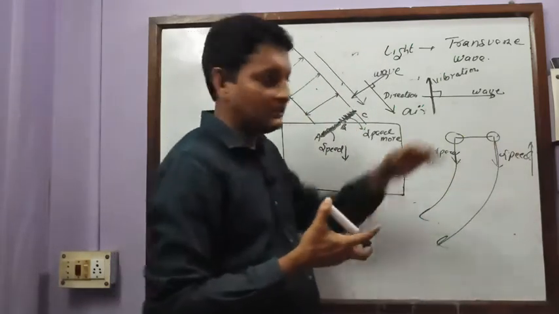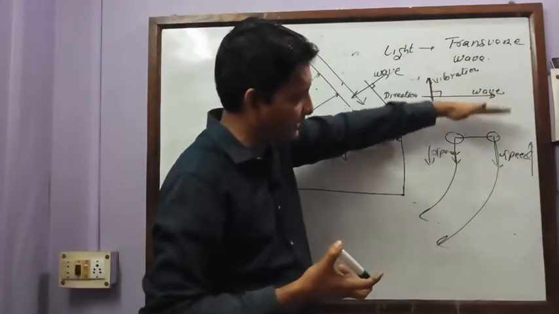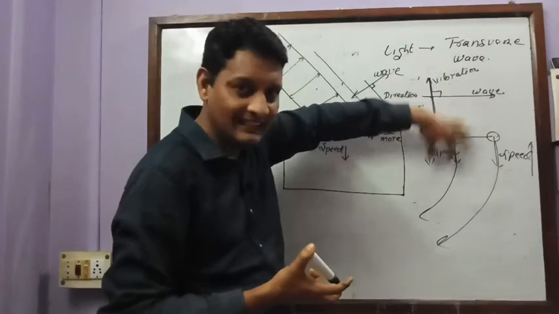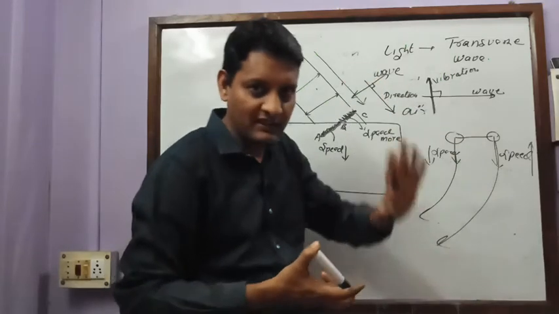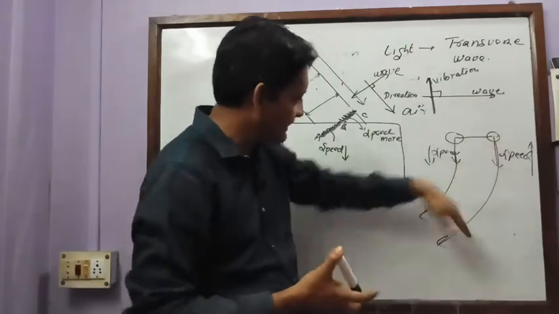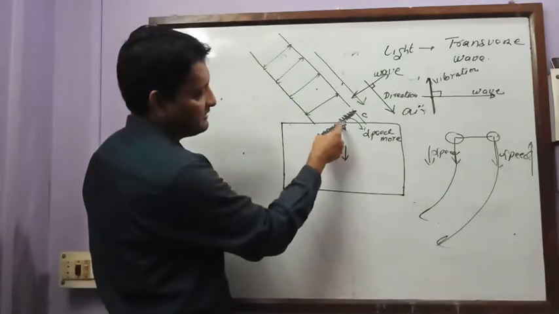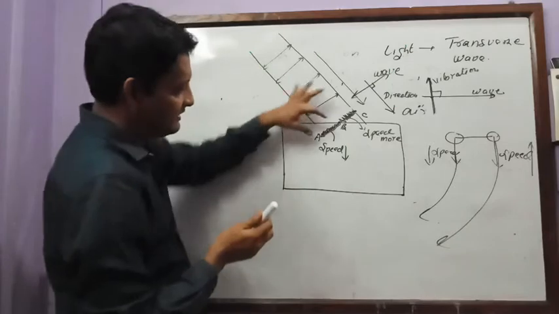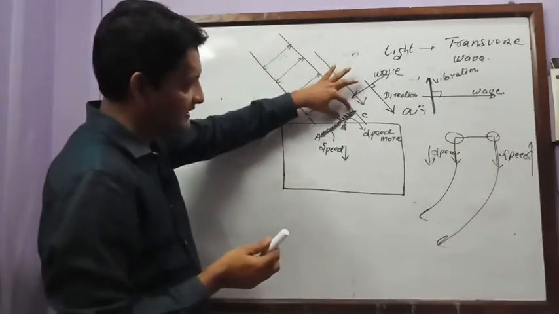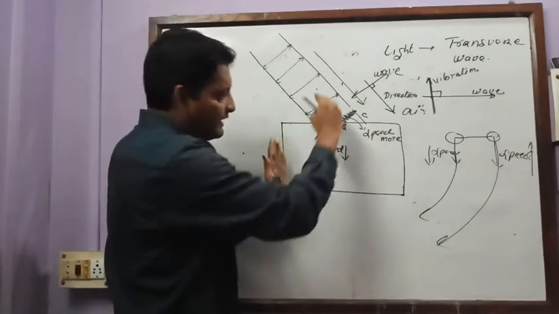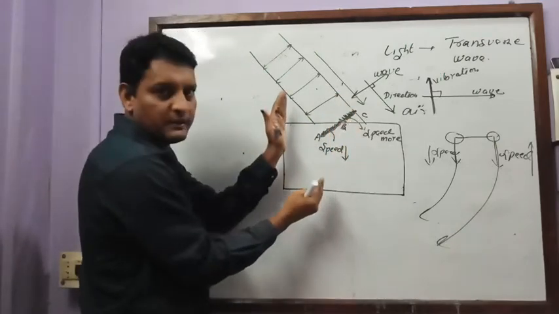That means the car has a tendency to bend towards the direction where the speed of the wheel is less. This is simple logic. So here also, this part of the wave is traveling with less speed and this is traveling with more speed. That means the wave has a tendency to bend towards the low speed side.